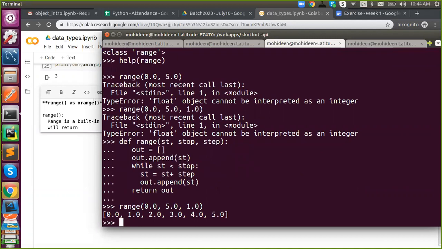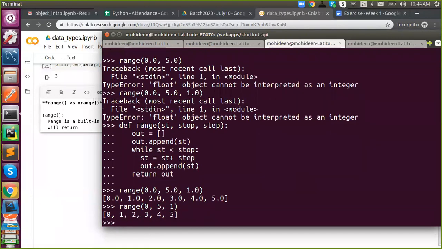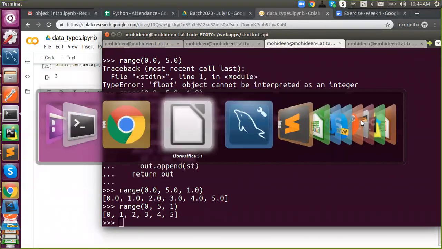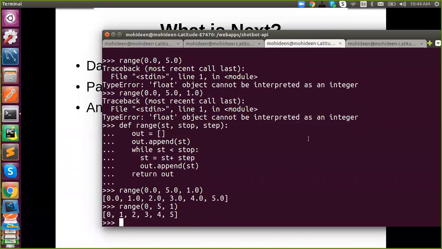Got it. Have you seen that? So here I actually override the existing function with float support. And if you want to return back, how are you going to go back to the integer? Still it's supposed to be integer.